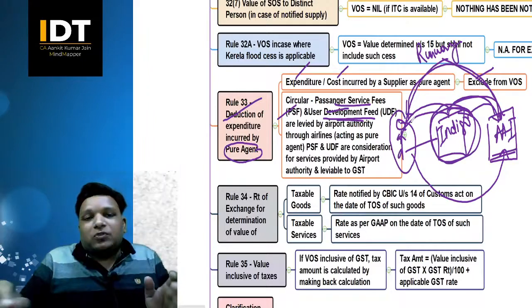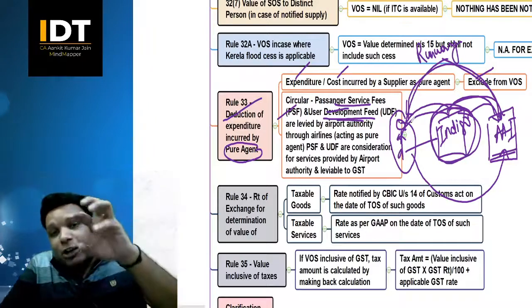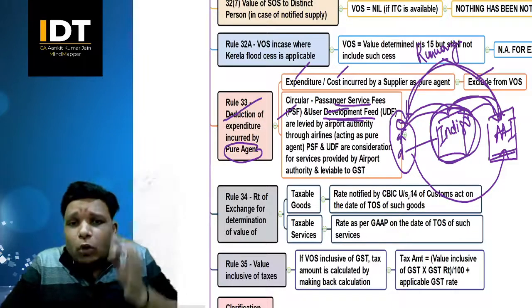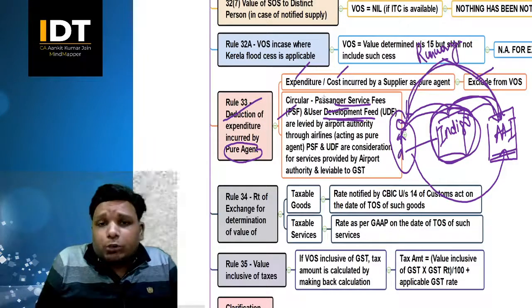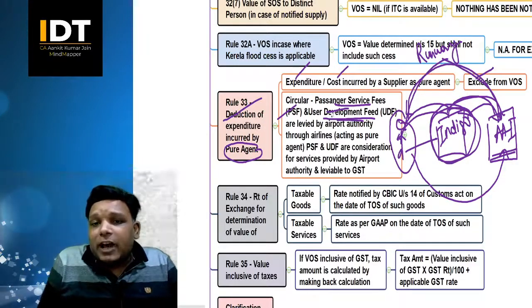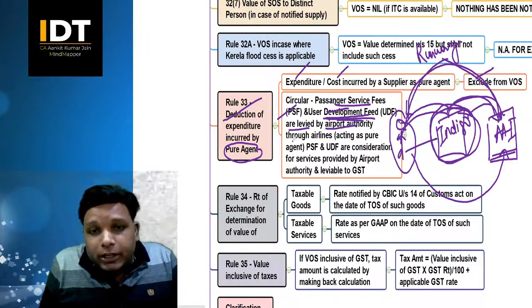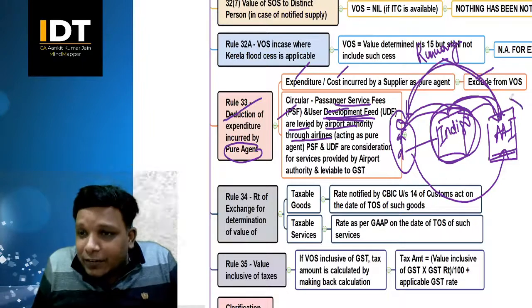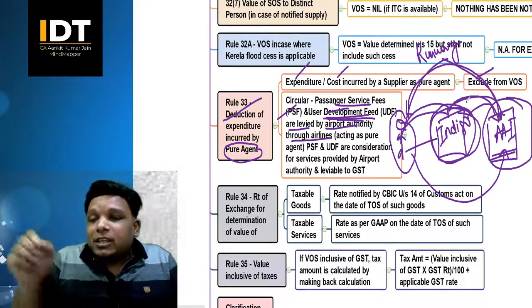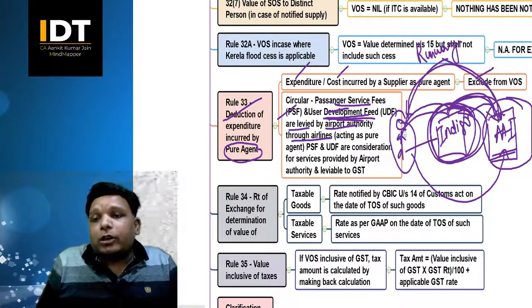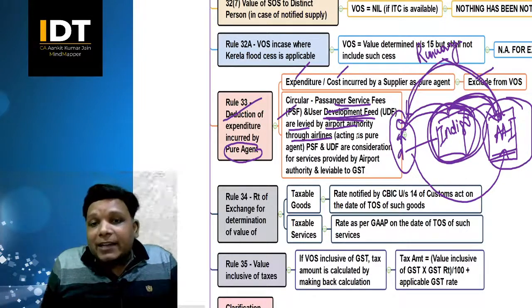Keeping this scenario in mind, we have to understand how the valuation will go. The circular is about passenger service fees and user development fees, which are levied by the airport authority through the airlines. So this levy is by the airport authority, and it is collected through the airlines operating at the airport authority's airport, acting as a pure agent.